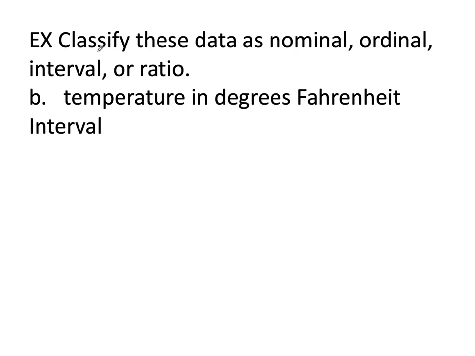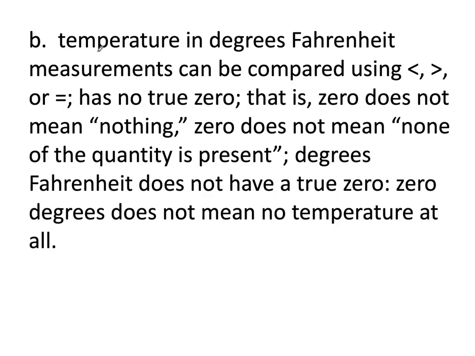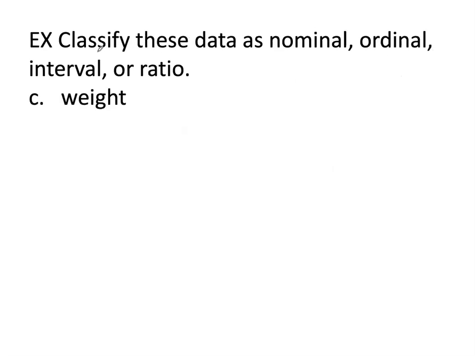Temperature in degrees Fahrenheit, that would be interval. Here's what we mean by that. Measurements can be compared using less than, greater than, or equal. You can say that the temperature yesterday is less than the temperature today, but it has no true zero. That is, 0 does not mean nothing. 0 does not mean none of the quantity is present. So degrees Fahrenheit doesn't have a true zero. If it's 0 degrees outside, that doesn't mean there's no temperature at all. So that's what we mean by a true zero. That's why temperature in degrees Fahrenheit is interval data.